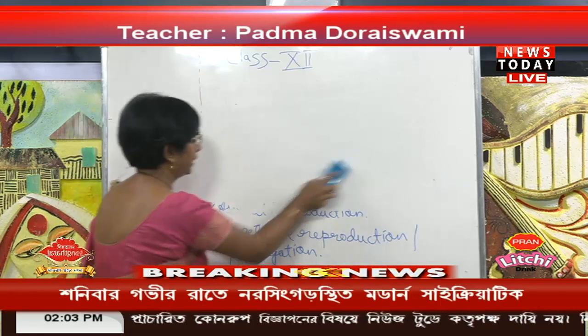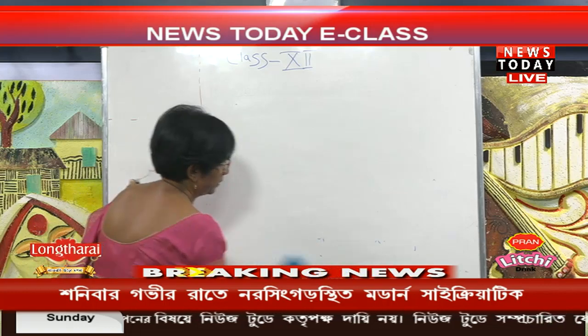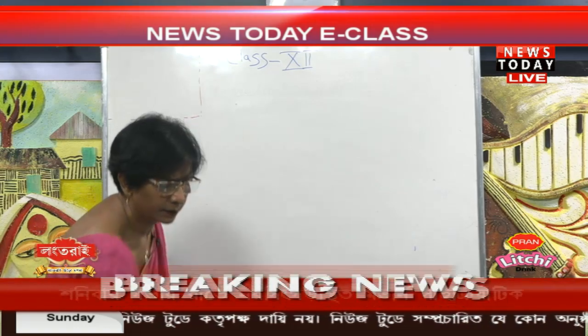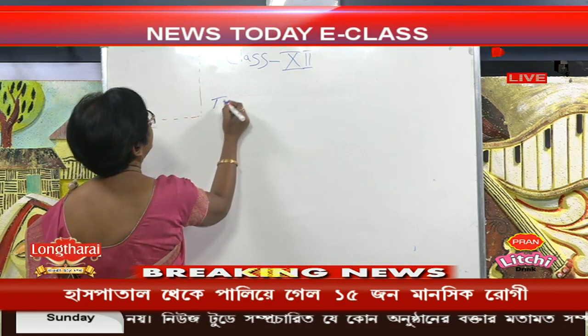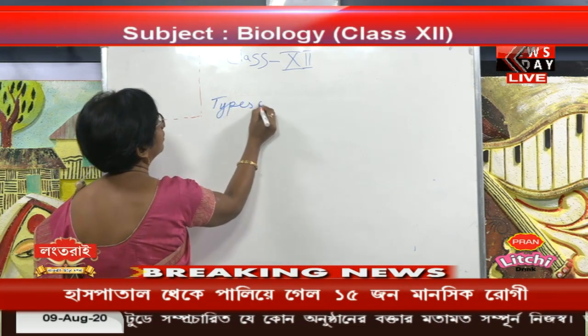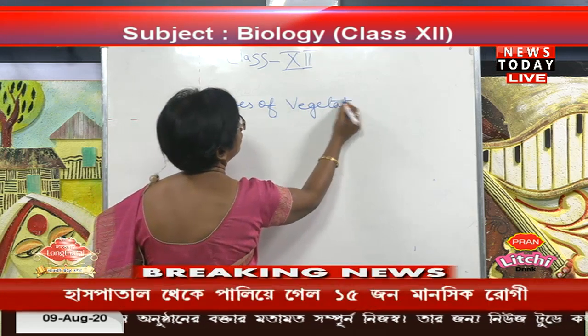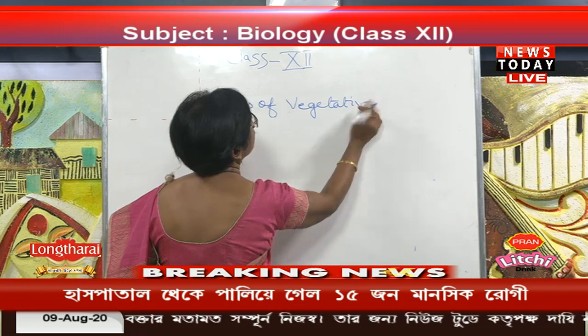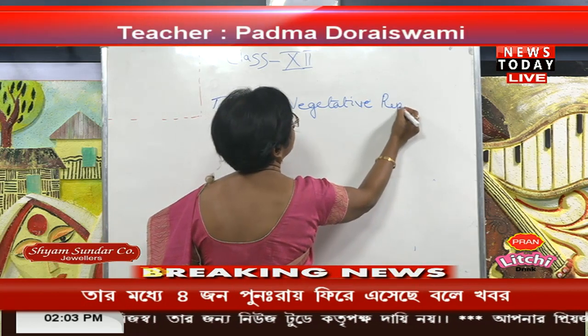Now we will see the types of vegetative reproduction.